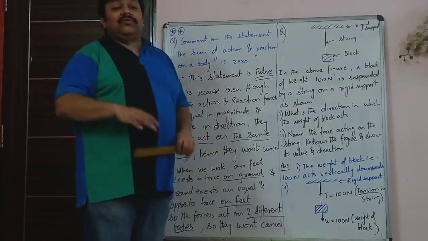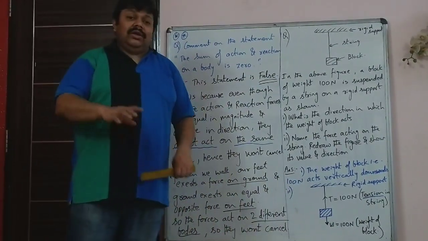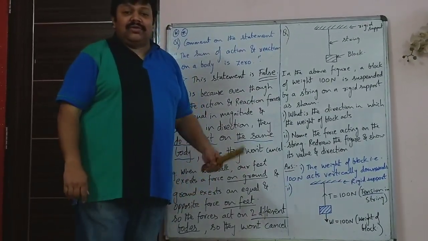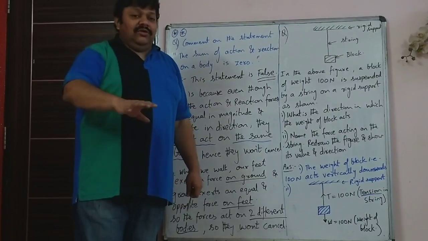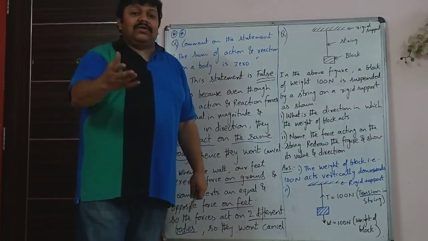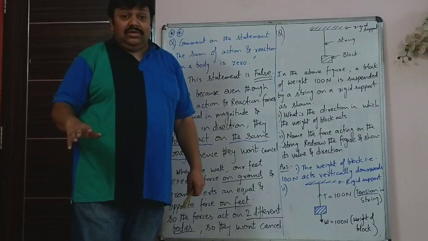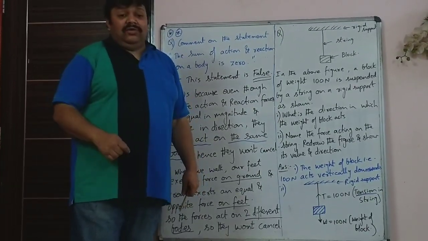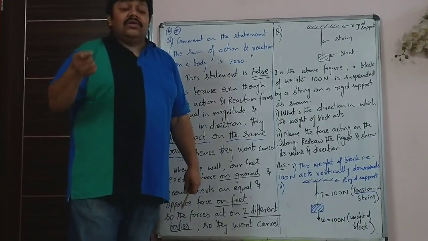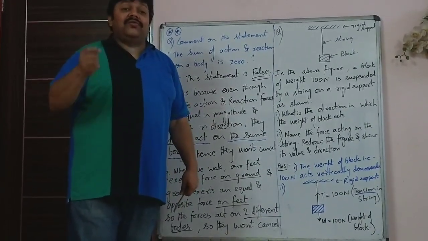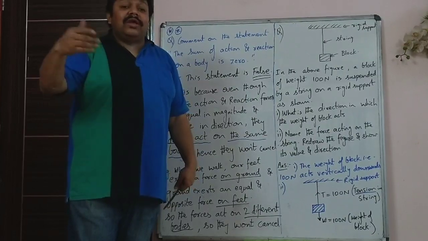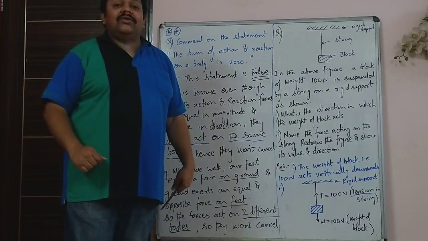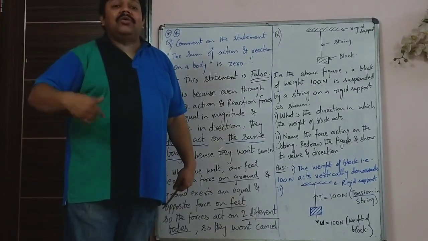See, there is a lot of difference in physics and English. In English, if anyone asks you what's your weight, you may say your weight is 50 kg. That is English. But in physics, if you say your weight is 50 kg, that is wrong. Your weight you have to specify in kgf, kilogram force. The weight is a force, so 50 kgf. And 50 kgf will be what? 50 into 9.8, or approximately 50 into 10. Weight is m into g.